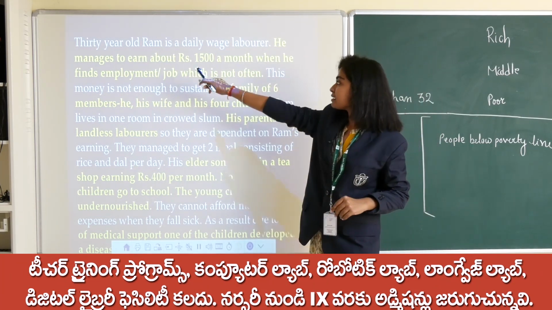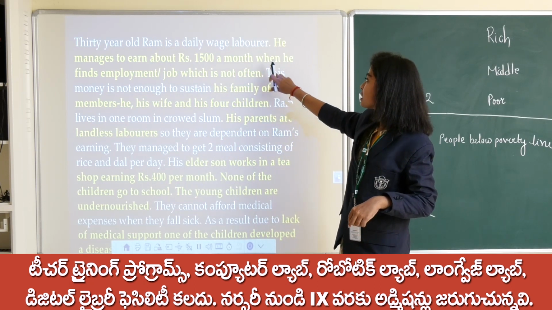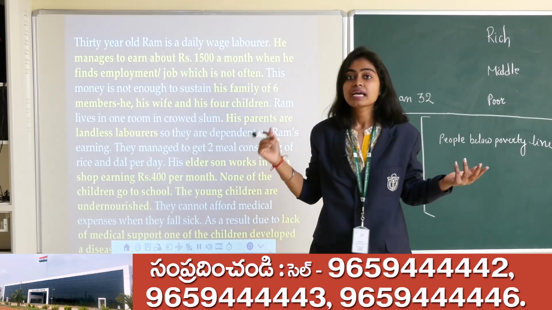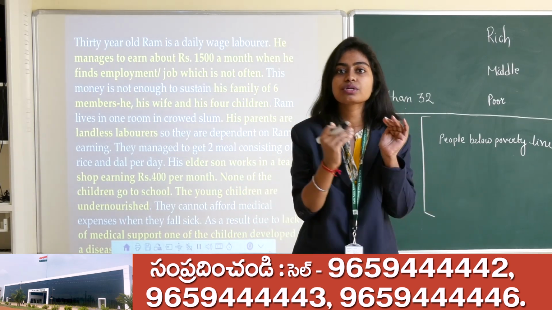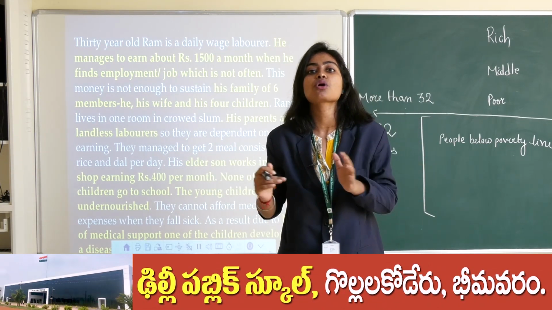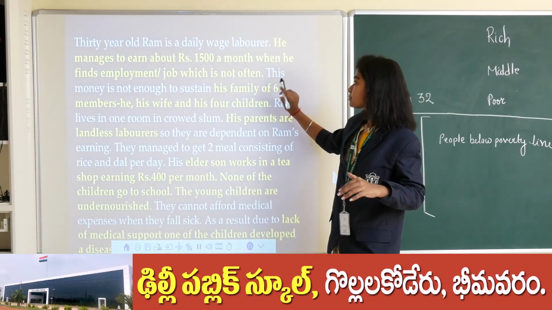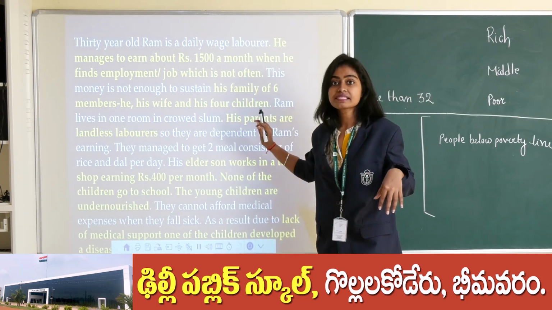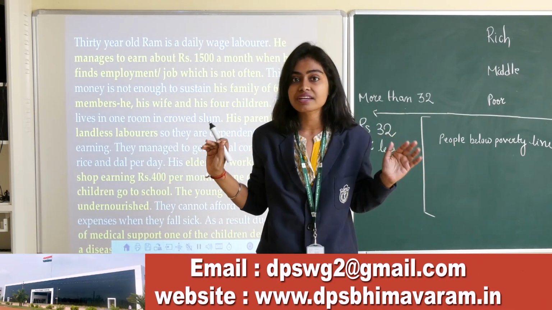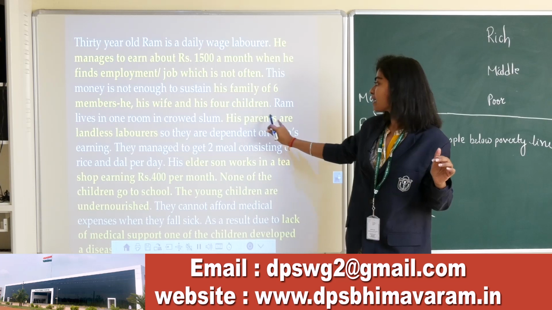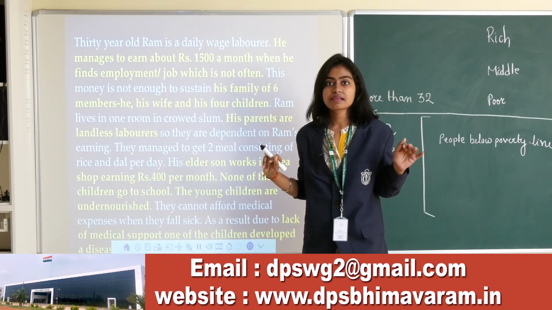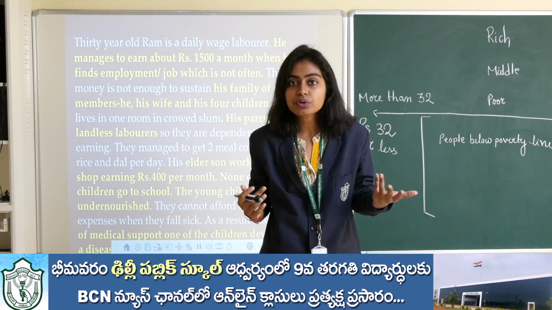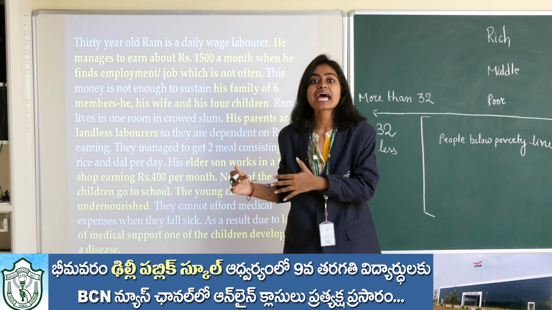He manages to earn about rupees 1500 a month when he finds employment or a job, which is not often. It means the job is not secure. There is job insecurity. Next, his family of 6 members, he, his wife and his 4 children, means the size of the family is very large. Next, his parents are landless laborers. Landless laborers means they lack land, or they don't have land of their own. It shows us a situation of landlessness.